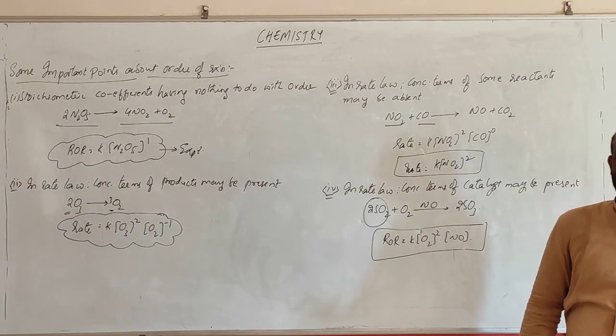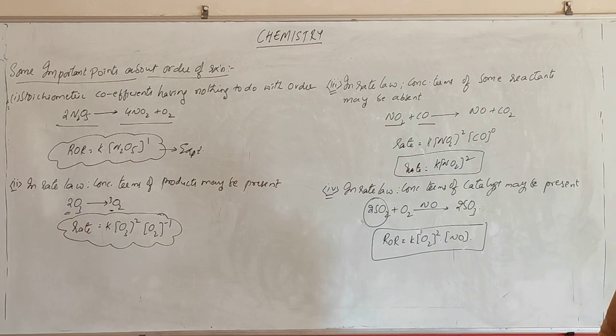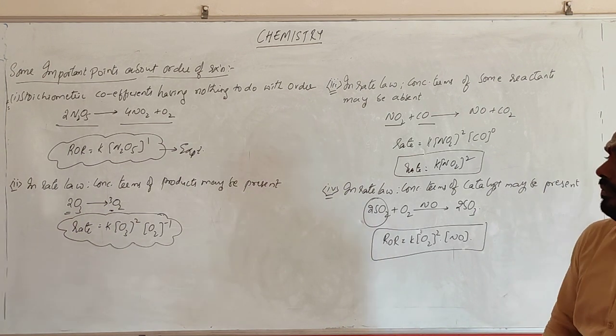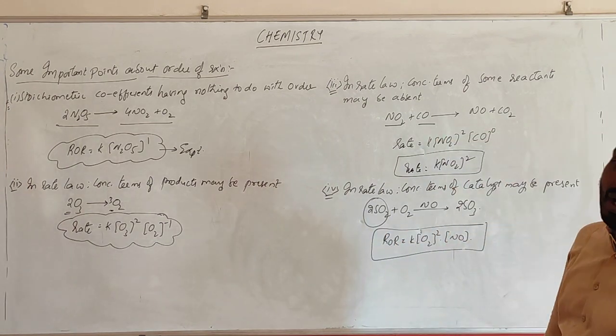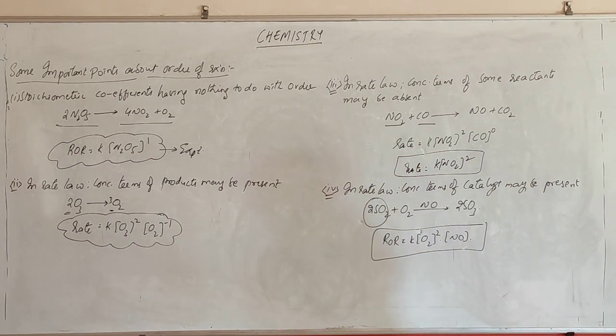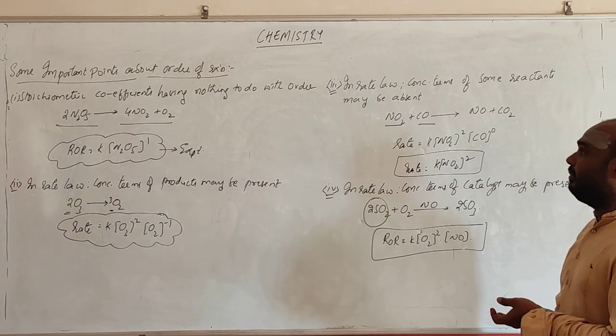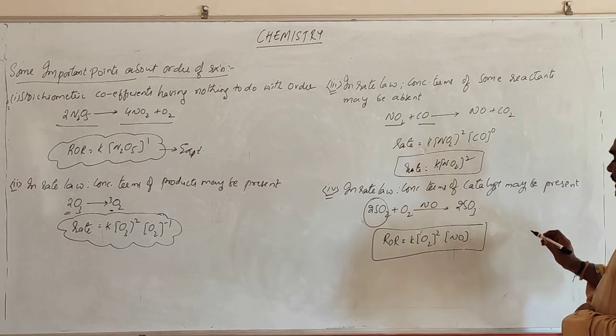Okay? So, while writing about the order, you should keep in mind the order of reaction is having nothing to do with stoichiometric coefficients of the balanced reaction. And in rate equation, there may be concentration of products, not compulsory, maybe. There may be concentration of catalyst. There may be absence of a reactant. Okay. So remember this.